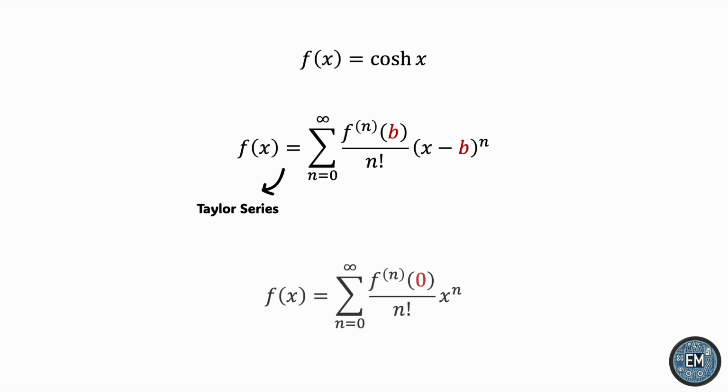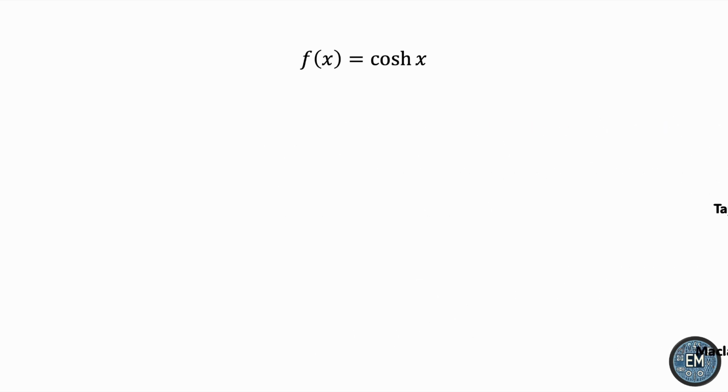The Maclaurin series is a special case of the Taylor series, and it's when the base is 0. So setting the base of the Taylor series to 0 results in the Maclaurin series. We'll take a look at two methods to find the Taylor or Maclaurin series of the hyperbolic cosine.